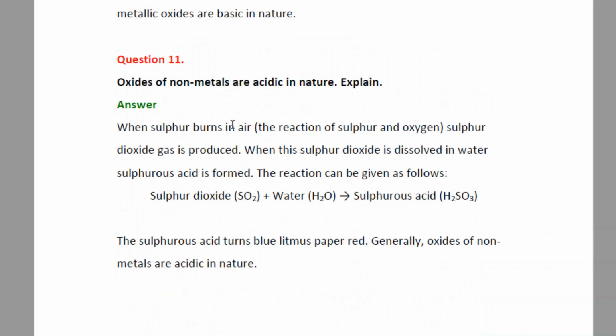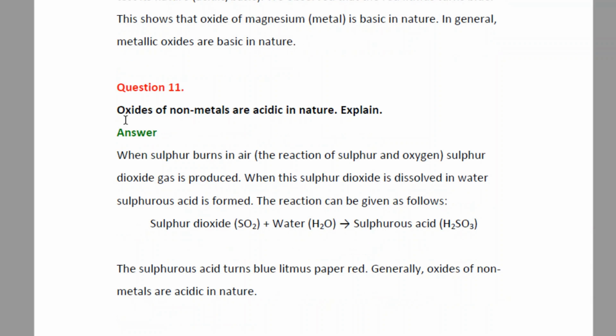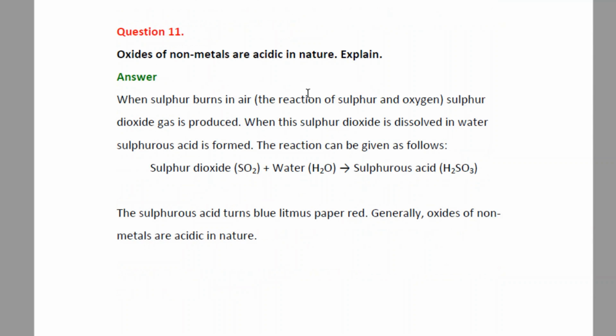Question number 11. Oxides of non-metals are acidic in nature. Explain. So it is again the vice versa of the above question, that we have to show oxides of non-metals are acidic in nature. Here, when sulfur burns in air, that is the reaction of sulfur with oxygen, we get sulfur dioxide. When this sulfur dioxide is dissolved in water, we get sulfurous acid.